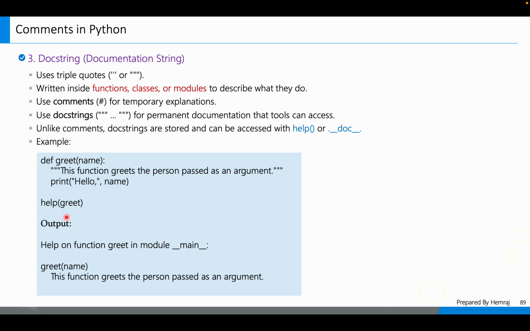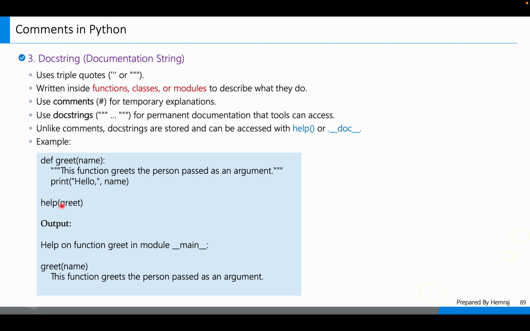Here is an example of code. def is a keyword in Python used for defining functions. So this is the code defining the greet function, and this triple quotes line, which says the function greets the person passed as an argument, is the docstring. And print hello name is the part of your code.